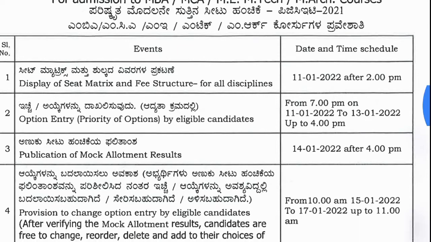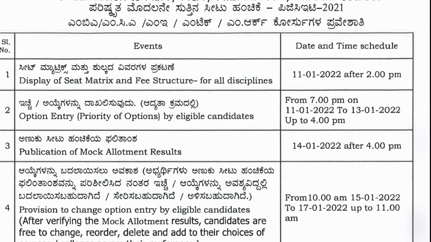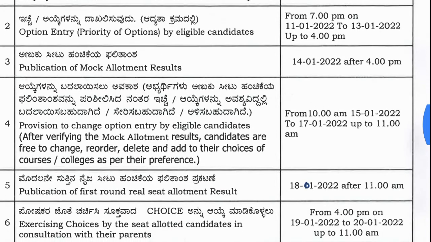So the first seat matrix and the fee structure for all the disciplines will be released on 11 January 2022 after 2 p.m. And the option entry, you can do it from 11 January 2022 to 13 January 2022 up till 4 p.m. You will be having sufficient time. So in these 3 days, you can make the choice, you can make the option entry. Publication of the mock allotment results will be released on 14 January 2022 after 4 p.m.